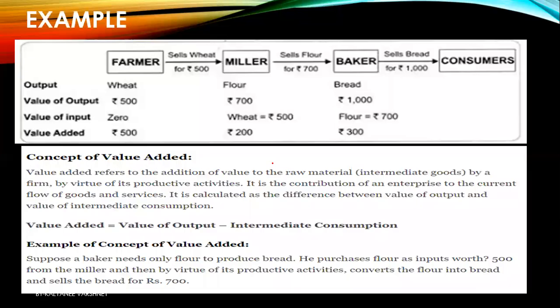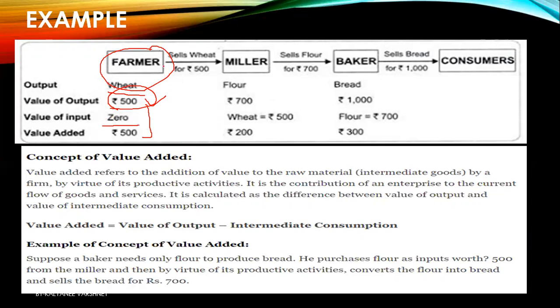Let's see how. Suppose the final product is bread, and let's see the different stages of the production. At the first stage, a farmer will produce wheat. So for him, the output is wheat. The value of output is rupees 500, and he has used his own seeds. He has not purchased seeds from somebody else. So for him, the value of input is 0. So he has done value addition to that product of rupees 500.